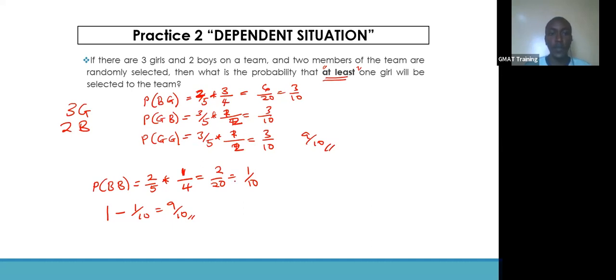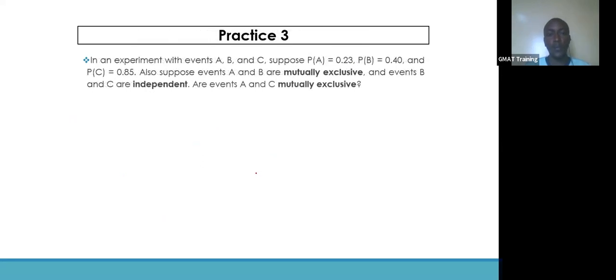All right, I hope I got that question right. Now let's look into some other practice for the day. In an experiment with events A, B, and C, suppose you have probability of A equals 0.23, probability of B 0.40, and probability of C 0.85.